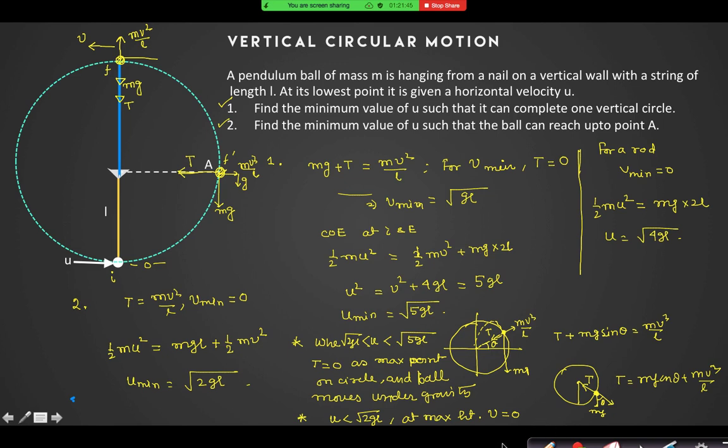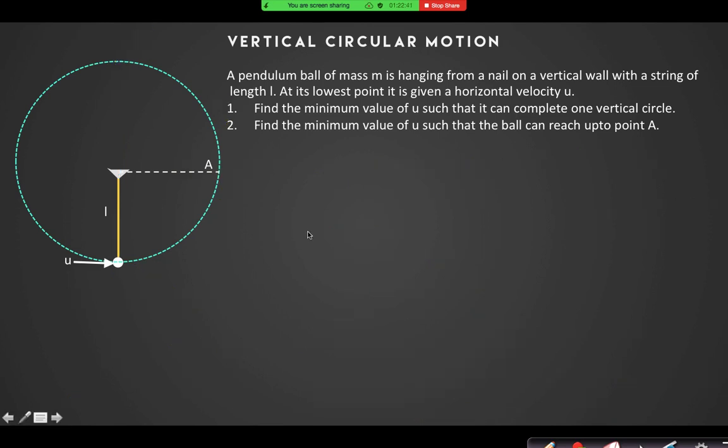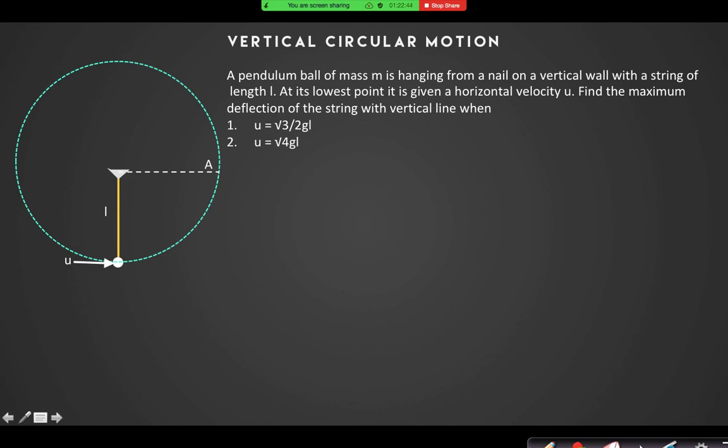Right? You have to remember these two particular cases. When it is projected, first you have to check whether the particle can reach the 90-degree barrier or not. If it can reach the 90-degree barrier, above it the velocity will never be 0 and tension is 0, and below it the tension will not be 0 and velocity will be 0. Based on the same principle, same concept, solve it.